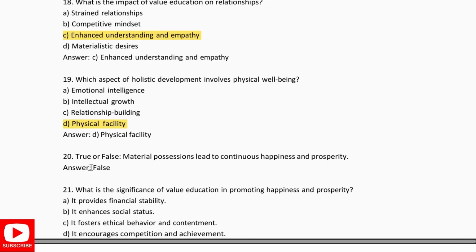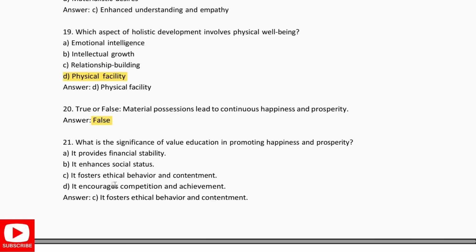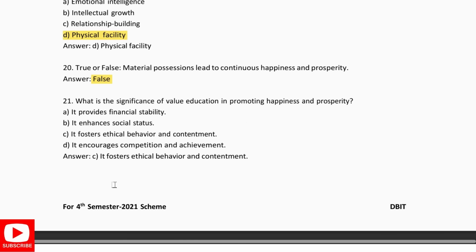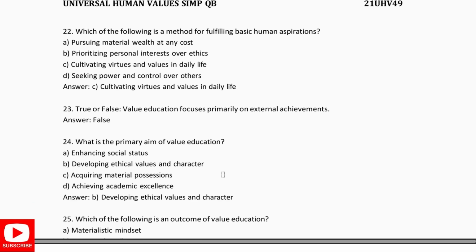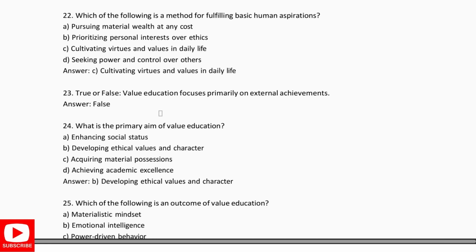False. As I said before. What is the significance of value education in promoting the happiness and prosperity? It fosters the ethical behavior and the contentment. Which of the following is a method of fulfilling the basic human aspirations? Cultivating virtues and values in daily life. Value education focuses primarily on the external achievements. False.